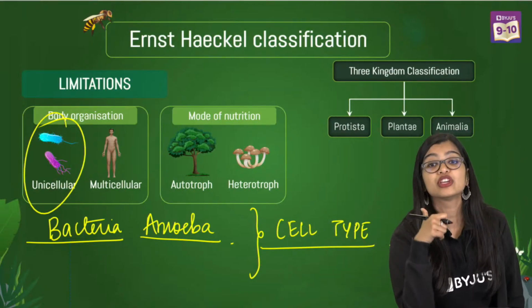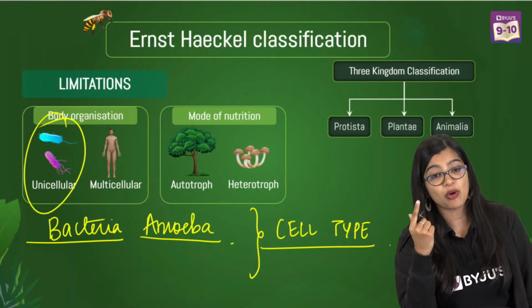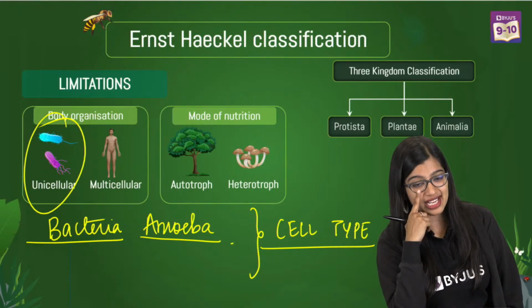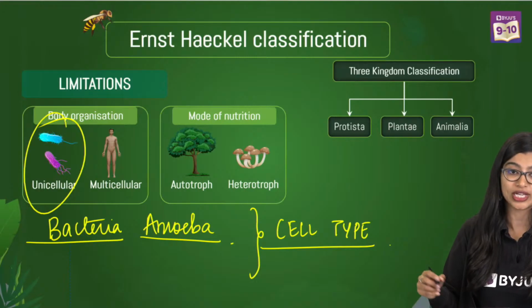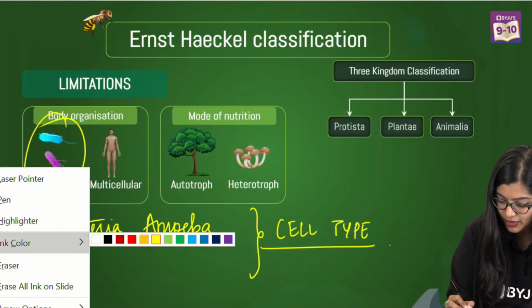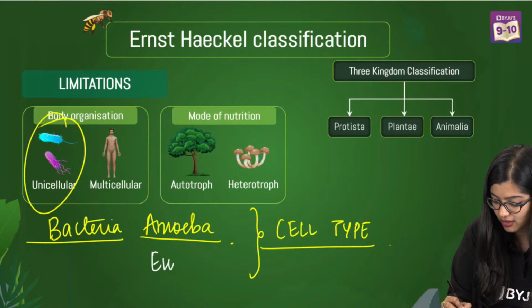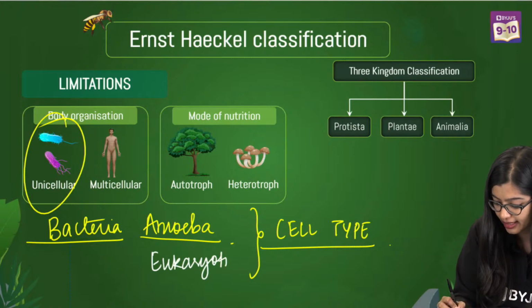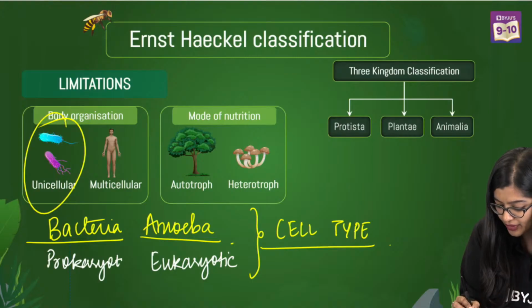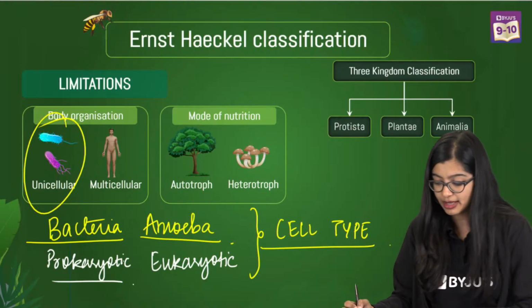Because we know both are unicellular organisms. But what is their point of difference? Yes, very good. Anil has given me an answer. Eukaryote. Exactly. So in this case, we know that amoeba here is eukaryotic in nature. And here we have prokaryote, right? So we see that there is one big limitation.